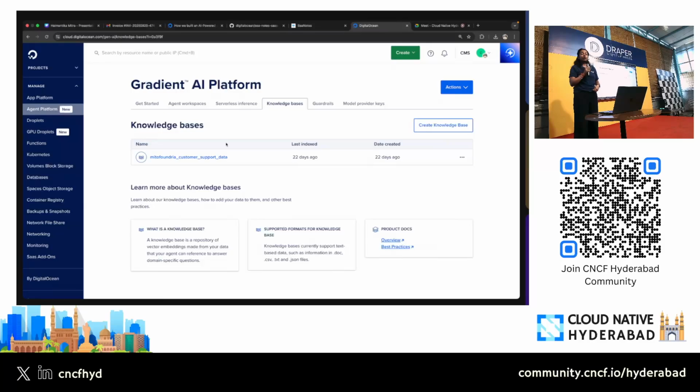For others who are already users, sorry, there is no coupon right now, so you will have to pay out of your pocket. But anybody who is new, you can just sign up and you will get $200 credit. So this could be your cue to maybe build the next MVP using the starter kit that I am showing.